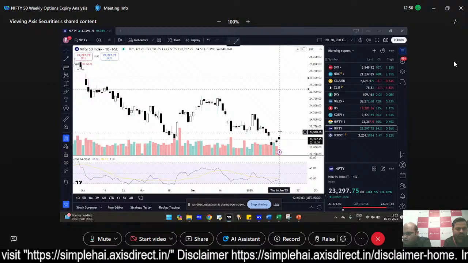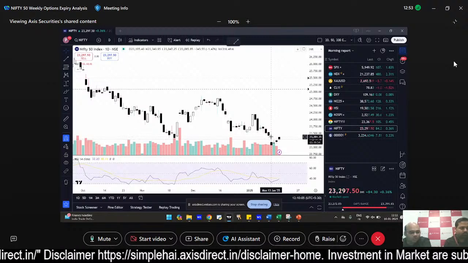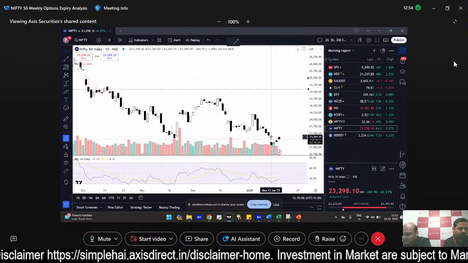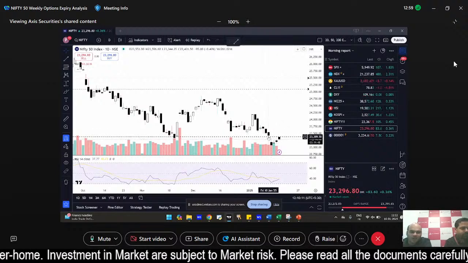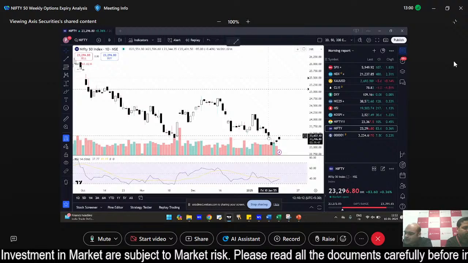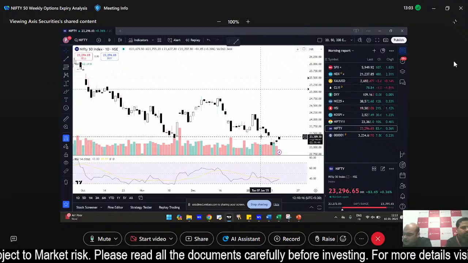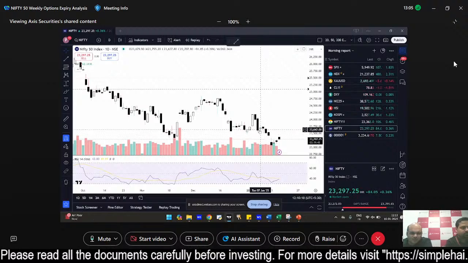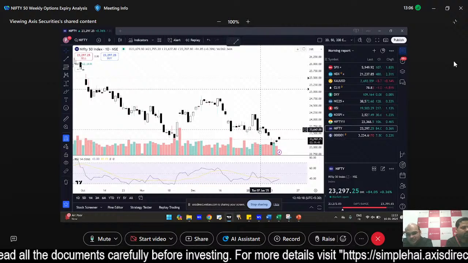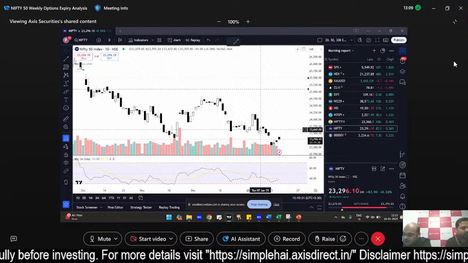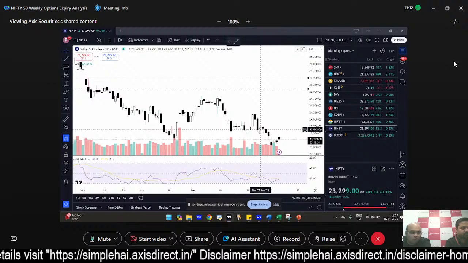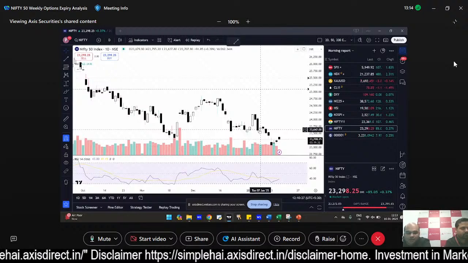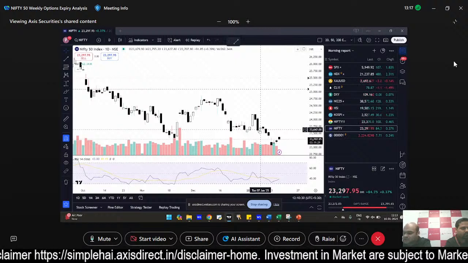One of the reasons is that this gap area is probably acting as a resistance, and there is a confluence at this point. So there are multiple touch point levels, and a gap area. So somewhere in between 23,500 and 23,650, we may see resistance coming. Now this was something mentioned in this morning's podcast, and also in the report Rohit explained, in the OI data as well, this is what we are seeing.